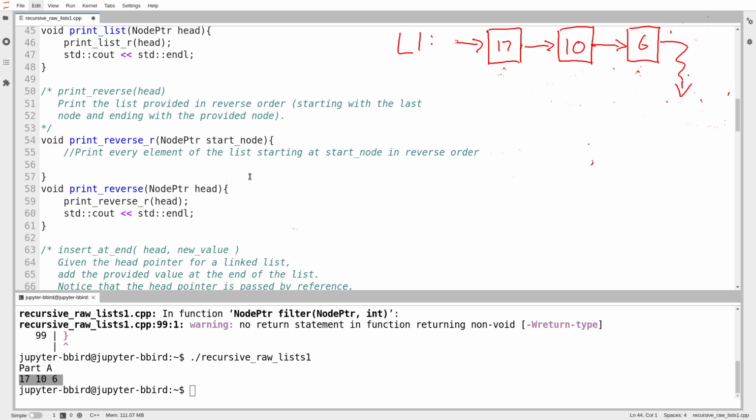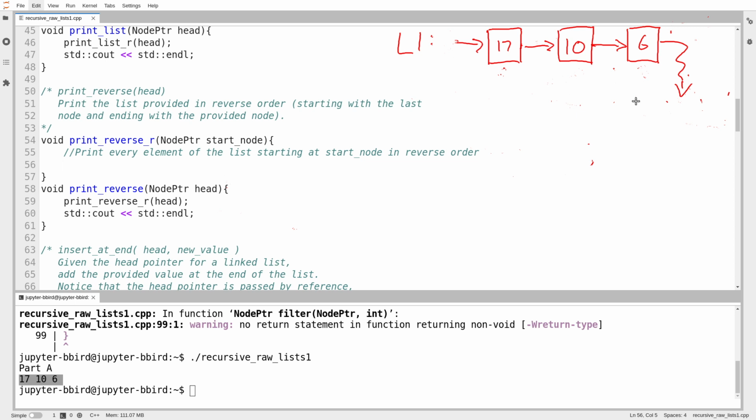All right, so how do I print a list in reverse? And you actually might want to take a minute to pause the video and think about how you'd write this iteratively. Suppose you didn't use recursion. What would you do? How do you iterate over a list in reverse with a loop? If I have a pointer to this node here, I can only walk forwards, not backwards. Each node only contains directions to the next node, not the previous one. So if you're standing on the node containing 6, you don't know what came before it. So how do you print the list out in reverse? Well, with iteration, you could, for example, put every node in a vector or something. You could just make another data structure and then iterate over that in reverse. I feel like that's sort of cheating, though.